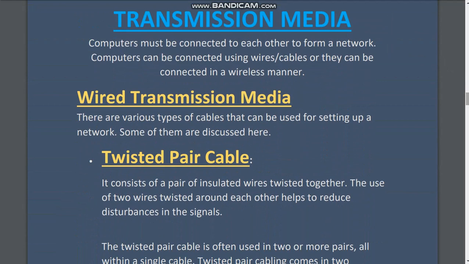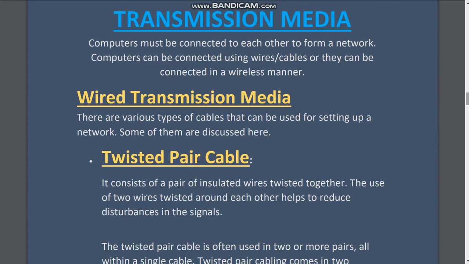So topology is finished. Now we have transmission media. How data is transmitted. For example, if we want to transmit sound from one place to another, we need air. If air is not there, sound cannot travel. It means sound needs a medium to travel. Similarly, data also needs a medium to travel.